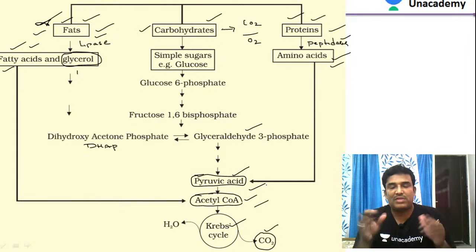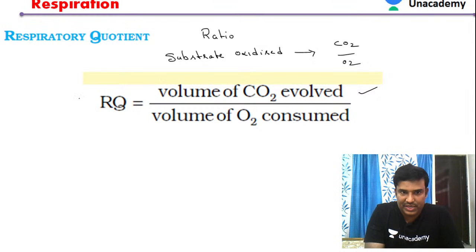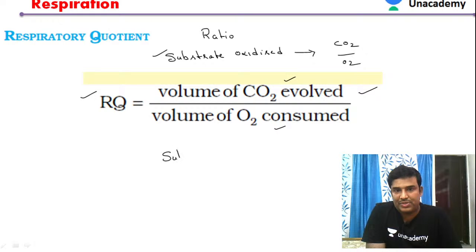During these steps of respiration, some amount of carbon dioxide is released and at the same time some amount of oxygen is consumed. The amount of carbon dioxide evolved and oxygen consumed gives the respiratory quotient of that particular substrate. The respiratory quotient is the ratio of the volume of CO2 evolved to the O2 consumed when a substrate is oxidized.